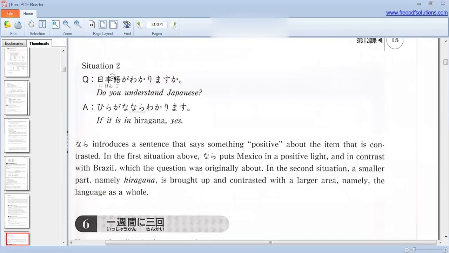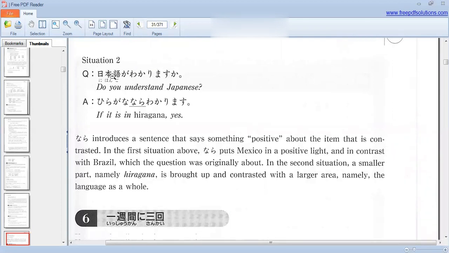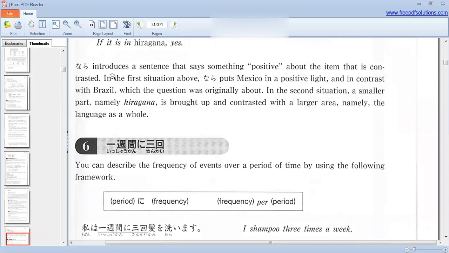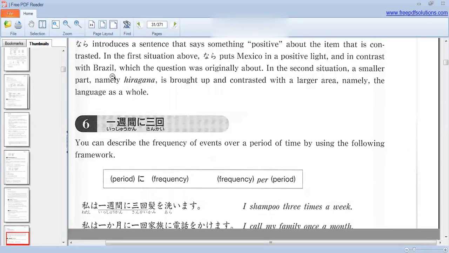Coming to the other situation: Nihongo ga wakarimasu ka? Do you understand Japanese? Hiragana nara wakarimasu. If it is in hiragana, yes. Nara introduces sentences that say something positive about the item that it is contrasted with. In the situation above, nara puts Mexico in a positive light in contrast with Brazil, which the question was originally about. In the second situation, a smaller part, namely hiragana, is brought up in contrast with a larger area, namely the language as a whole.